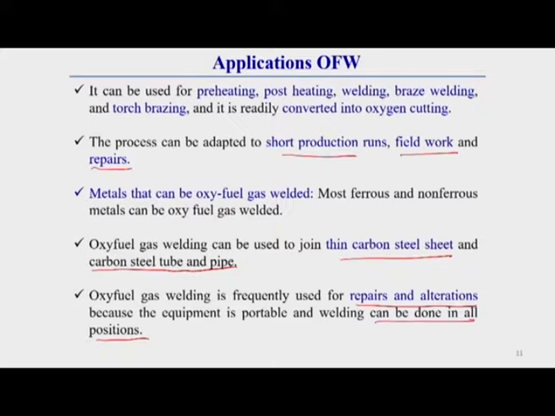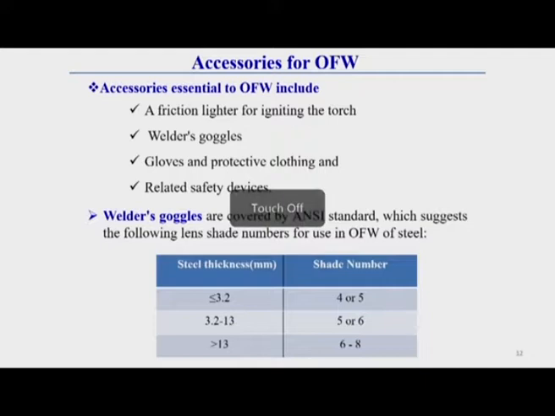So, these are the general applications of these types of welding techniques. Now, what are the accessories for this oxy-fuel welding technique, that you should also know. The major accessories of oxy-fuel welding are: for starting the arc, a friction lighter is required for igniting the torch. Then some welding goggles are required, because whatever arc is generated can be harmful to the eye. That is why goggles are used.